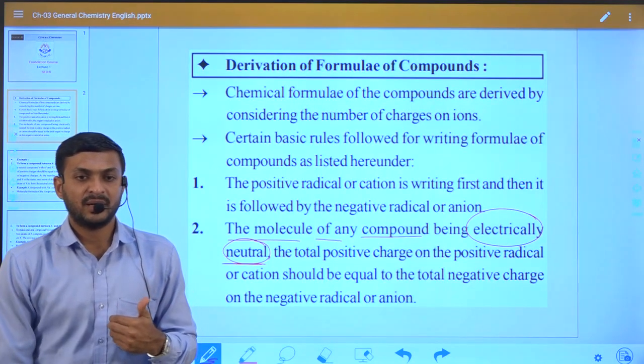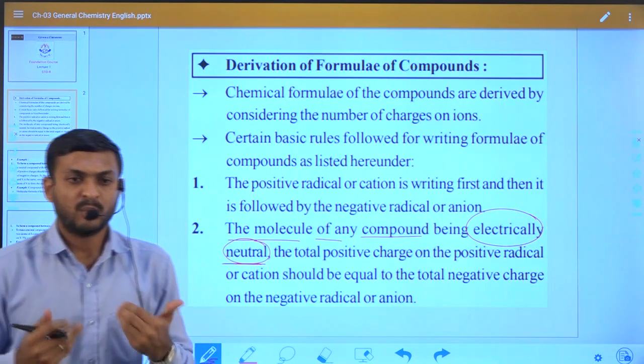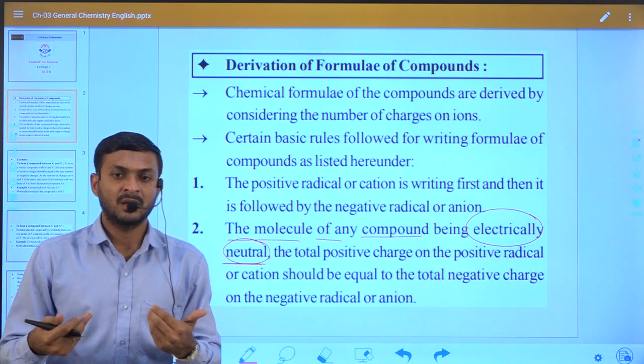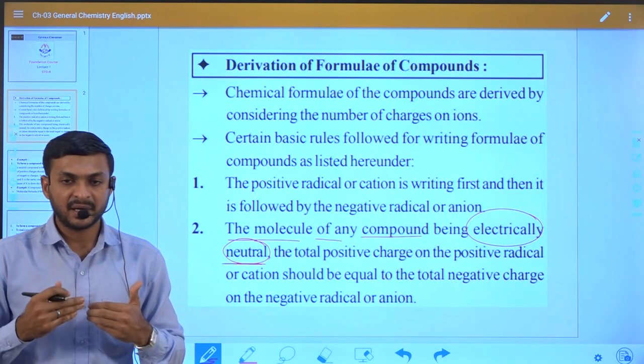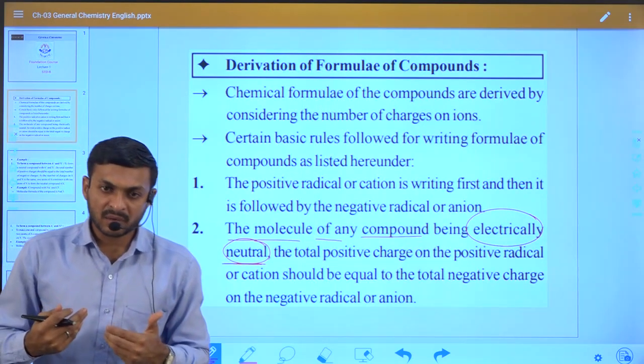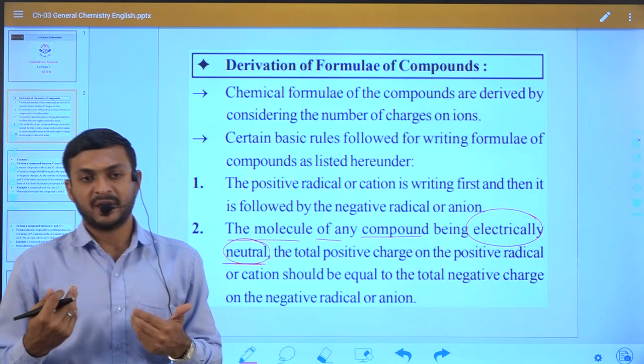What is the meaning of electrically neutral? The total positive charge on the positive radical or cation is equal to the total negative charge on the anion radical.